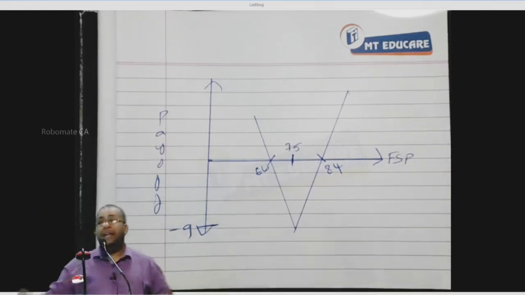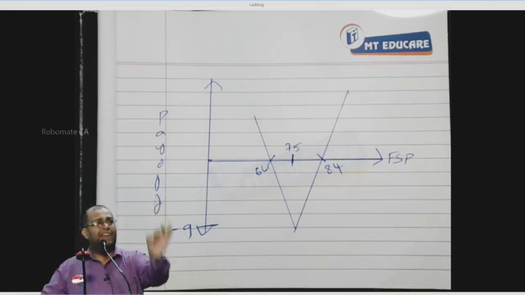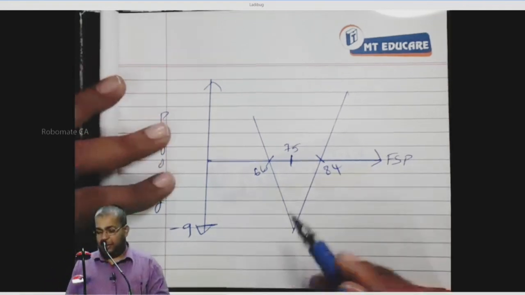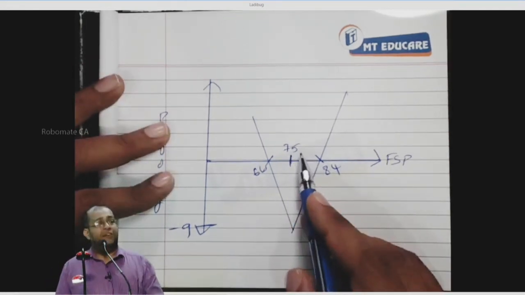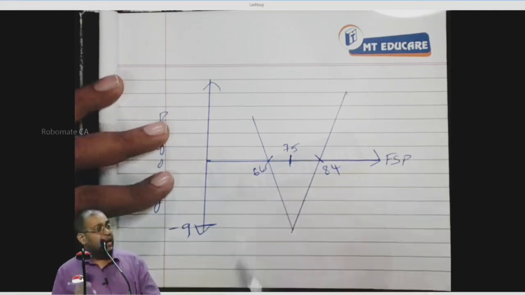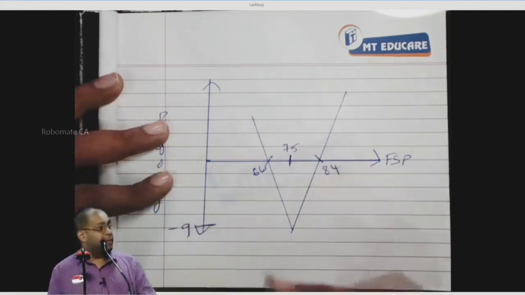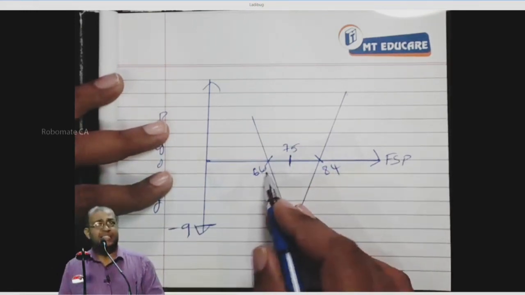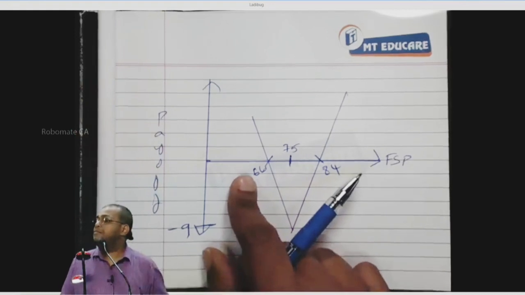Now, what is the break-even FSP for a put option? Strike price minus premium. The strike price is 75, minus the premium of call and put, because I have to recover both premiums. So 75 minus 9 is 66. At 66, my payoff will be 0.